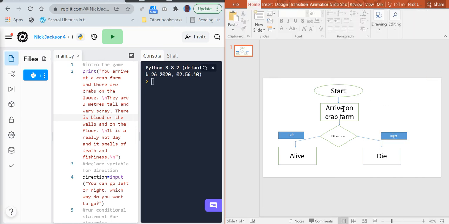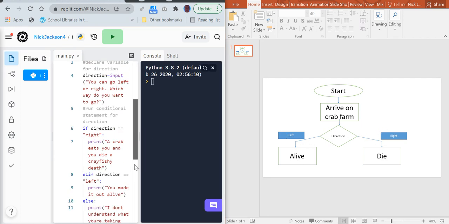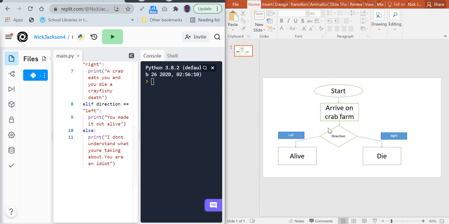So arrive on a crab farm, you can go left or you can go right. If you go left, you're alive, and you go right, you die. I'm not representing the else statement. I could do by having an arrow that goes backwards, because else doesn't do anything. All it does is it keeps people in the same position. The most important thing is to represent the left or the right, because they're the two options.